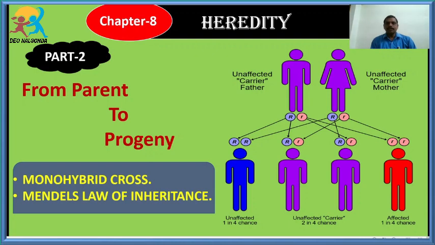That experiment we call a monohybrid cross. So in this session we are going to discuss the monohybrid cross and its results, that is, the law of dominance and the law of purity of gametes, or law of segregation.